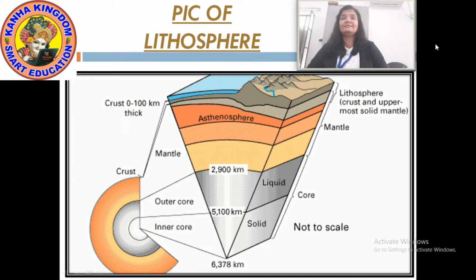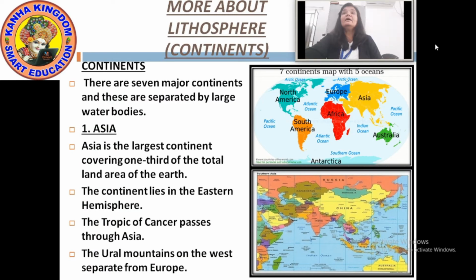Now next we will see about the continents. We had seen about the two main divisions of lithosphere, that were the continents and oceans. Now starting with the first division, that is continents. We should first know how many continents are there.